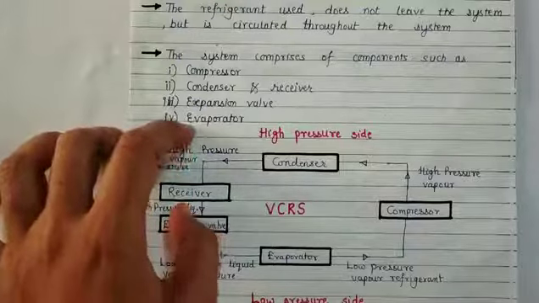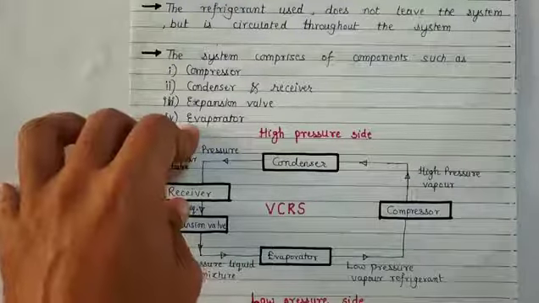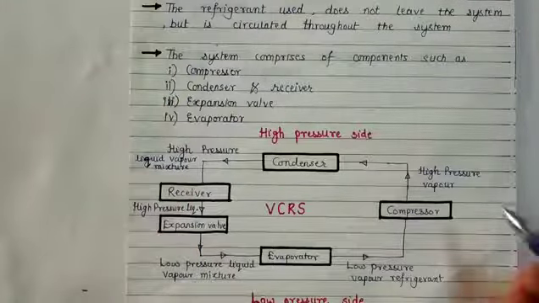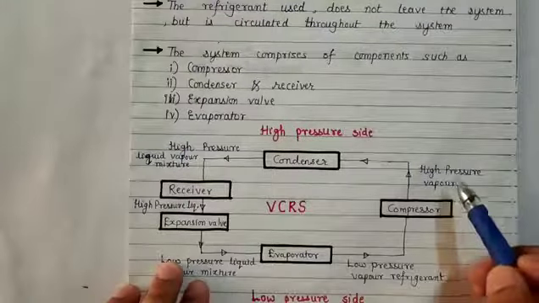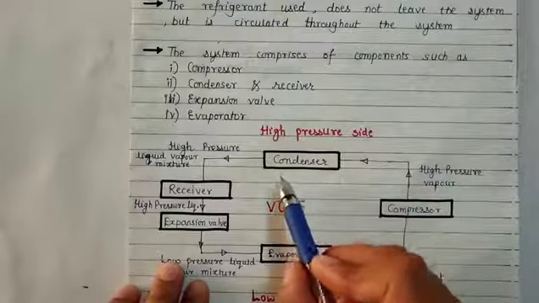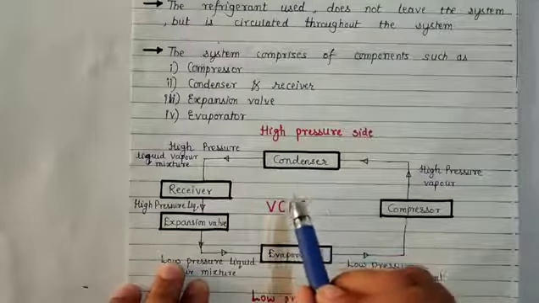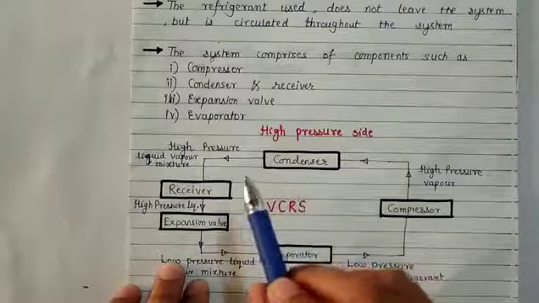This high pressure vapor then enters into the condenser, and the condensation process takes place, because of which the vapors are converted to liquid.